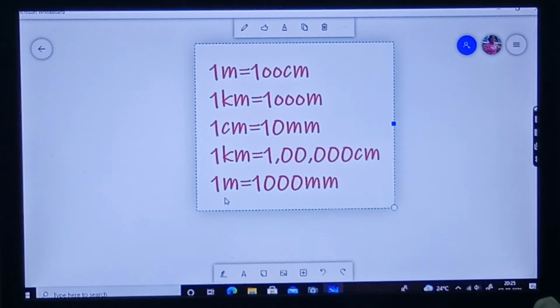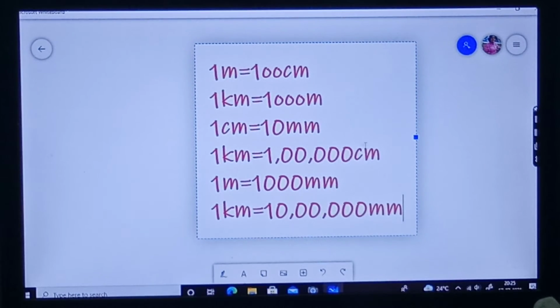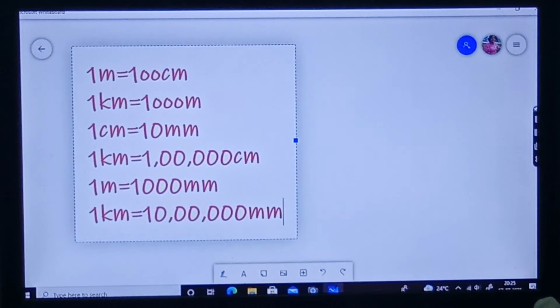Then 10 lakhs. 1 kilometer is equal to 10 lakh millimeters. Understood? Now I have shown from the bigger unit to the smaller unit how they are related. Now if you take the inverse, I will show how the smaller unit is related to a bigger unit.